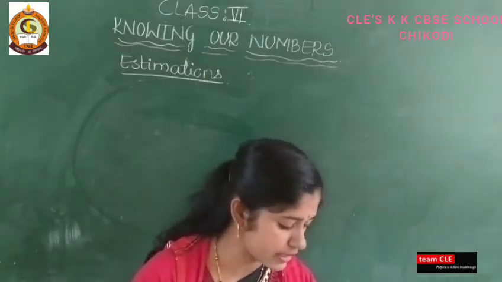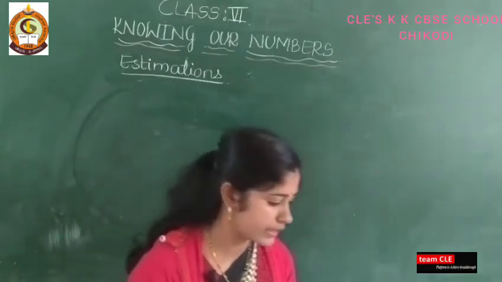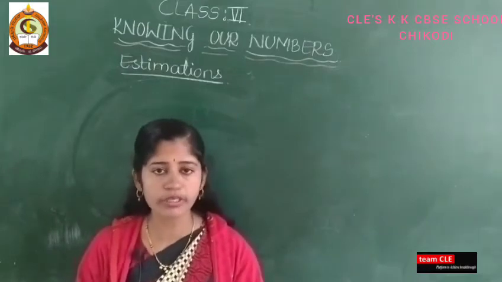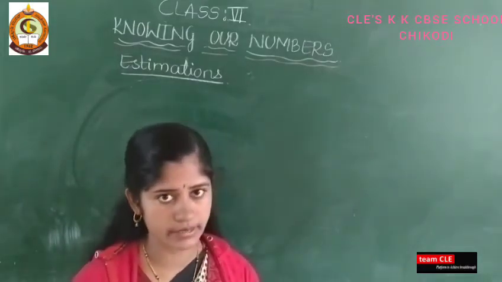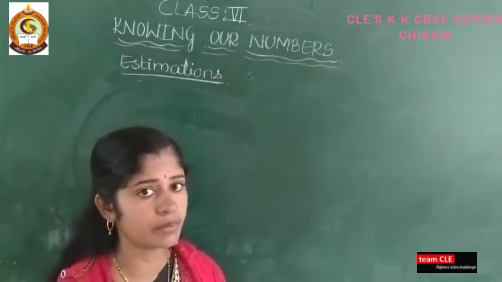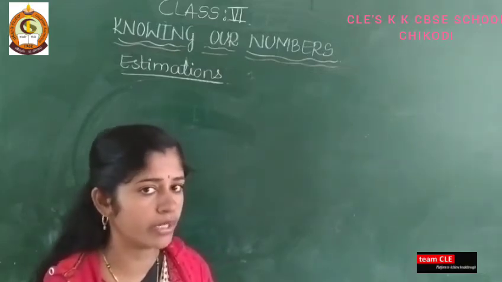So let us take some examples from your exercise 1.3, which says: estimate the following sums using the general rule. Before that I have to solve some examples. To round off a number means to estimate the number, to write the approximate value of the number, and you need to know one trick.